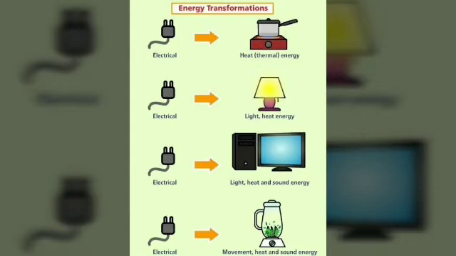If you take a fan, it makes the fan run, rotating, and you get air. Electrical energy can make machines rotate or produce. There are so many things. The electrical energy can be converted in different ways.